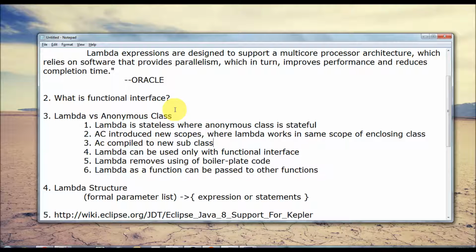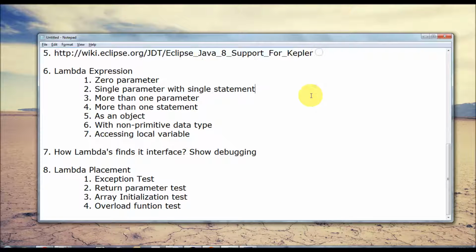Let's get into the development. I'm using the Eclipse IDE to show the demo in this tutorial. I'm using the latest Eclipse, that is March 1. Suppose if you are using Kepler, you have to apply a patch which is described in this link. Or better, you can get the latest Eclipse. In addition to that, you need to install JDK 1.8.